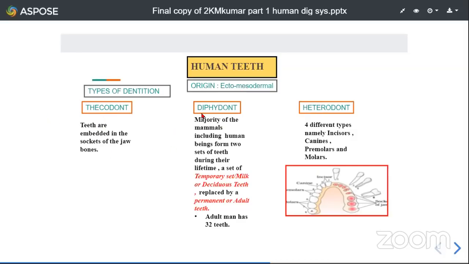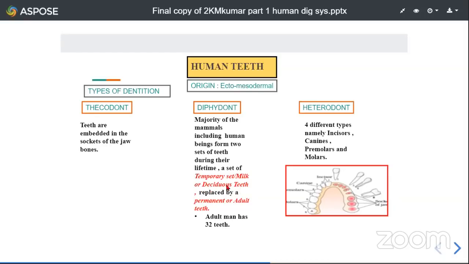Coming to diphyodont. Diphyodont type of dentition means generally in mammals, including man, we develop teeth twice in our lifetime. Majority of the mammals, including man, form two sets of teeth during the lifetime. The first set is called the temporary set, also called milk teeth, or deciduous teeth.